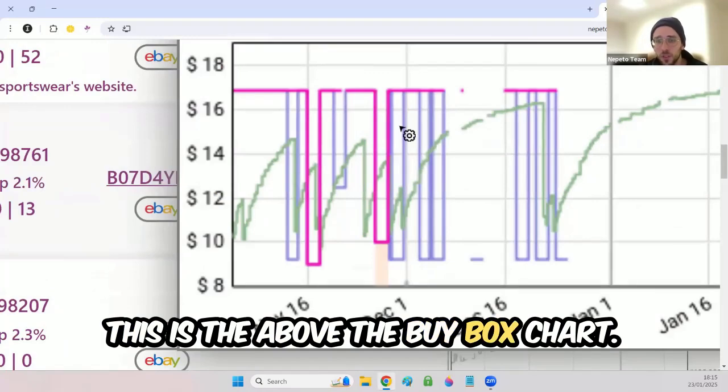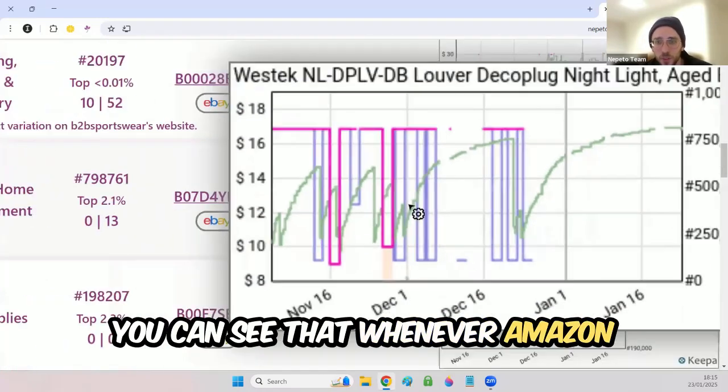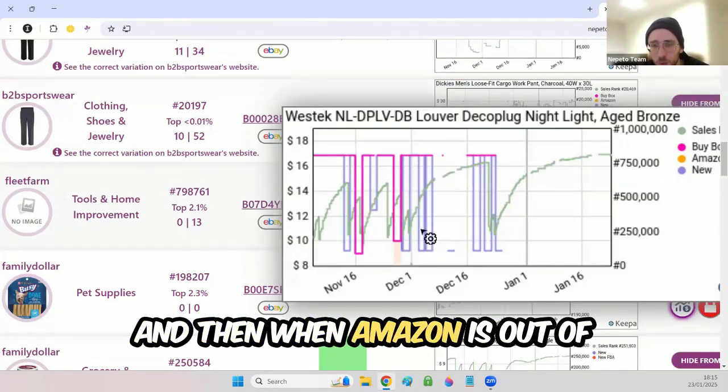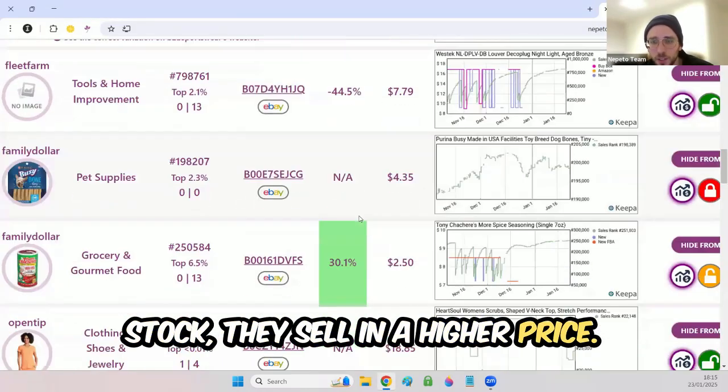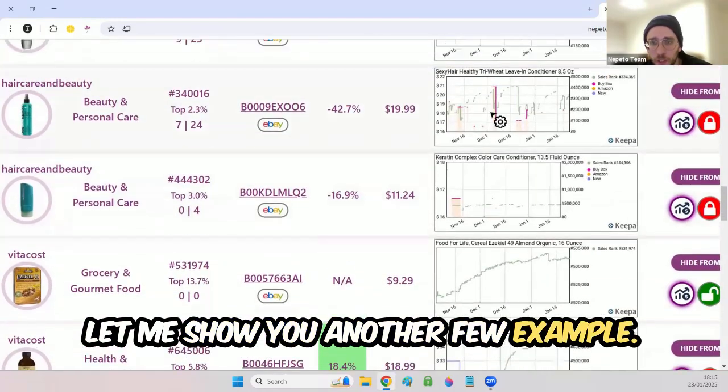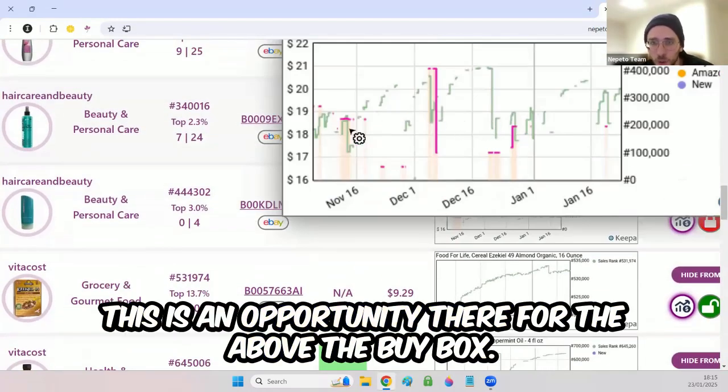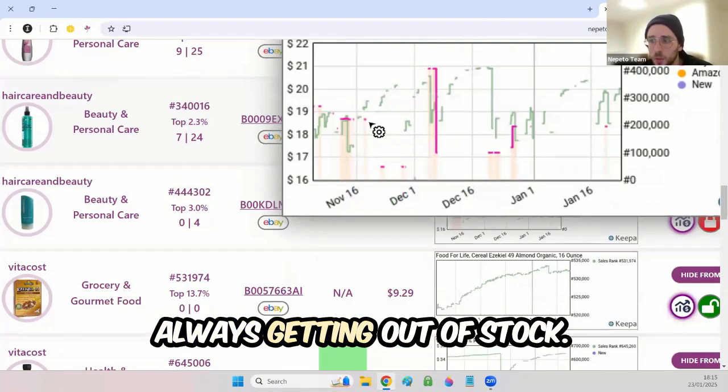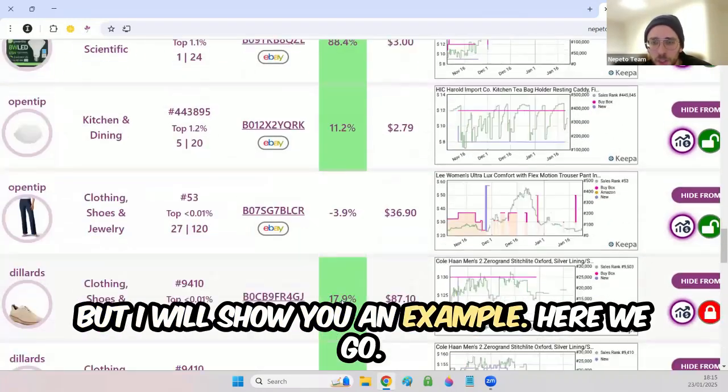This is the above the buy box chart. You can see that whenever Amazon sells, they drop the price. And then when Amazon is out of stock, they sell at a higher price. Let me show you another few examples. This is an opportunity for the above the buy box because you see that Amazon is always getting out of stock. But I will show you an example.